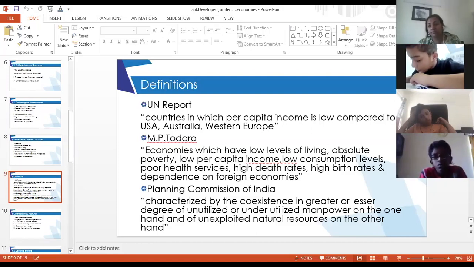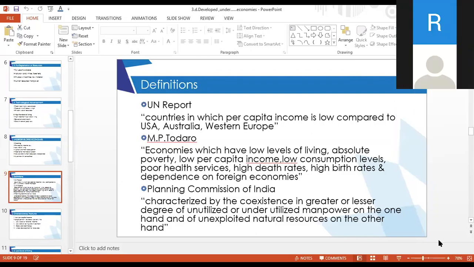Yes, Shivam. Ma'am, a question can also come like differentiate between the three definitions of underdevelopment. No, no, not the definitions. Differentiating between definitions comes only in the first chapter when we learn the definition of economics.